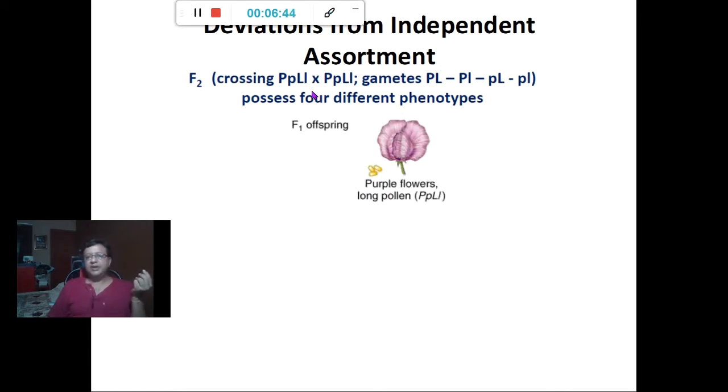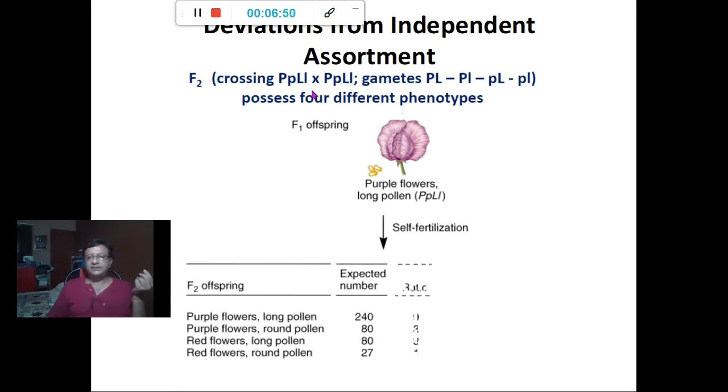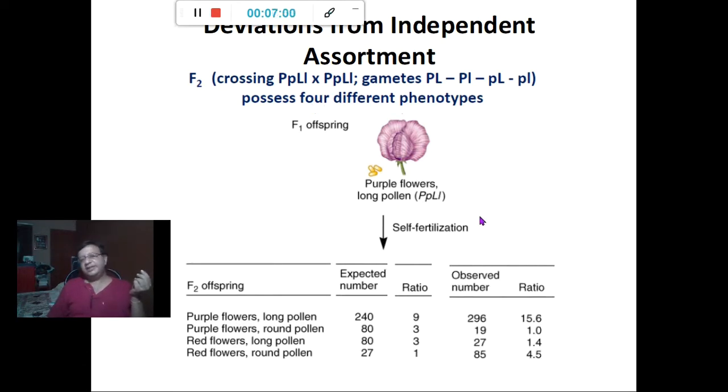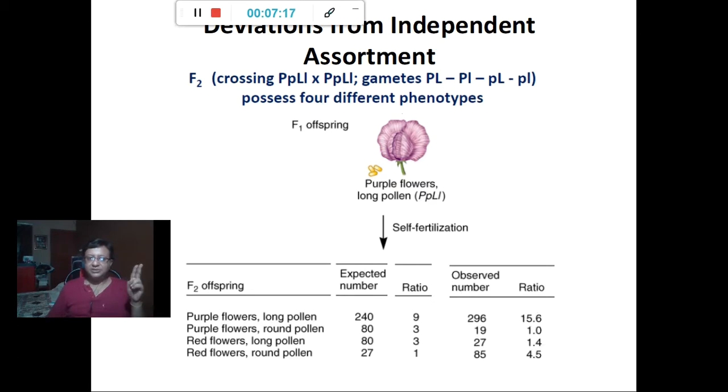The F1 offspring had purple flowers and long pollen, and after self-fertilization, the F2 was supposed to be found in the ratio 9:3:3:1. But what was observed was a ratio of 15.6:1:1.4:4.5. So there was a deviation, and this did not follow independent assortment. For the first time, one could see a deviation from independent assortment.